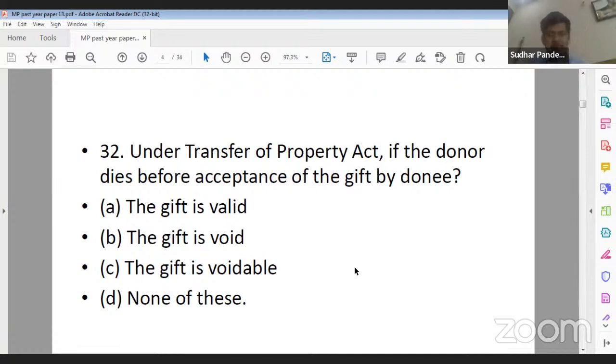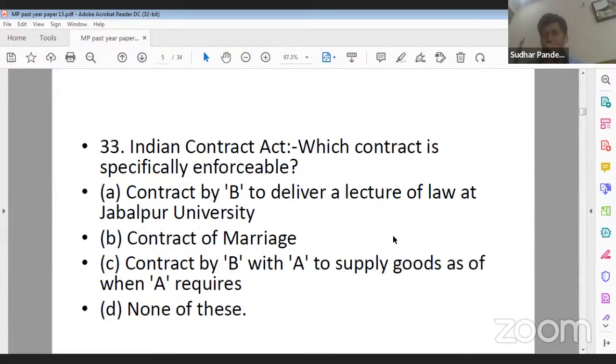Yes. Its correct answer will be that the gift is void. Yes, Ujjwal Nahar ji, Vinny ji, both of you are correct. If you follow section 122 of the Transfer of Property Act, there you can find that the gift is void. Question number 33. This question is from the Indian Contract Act.